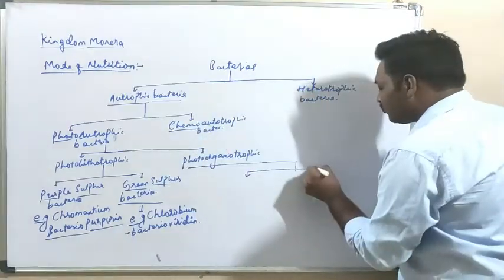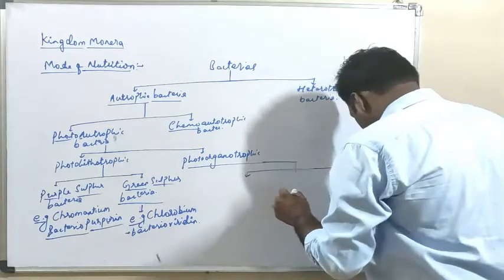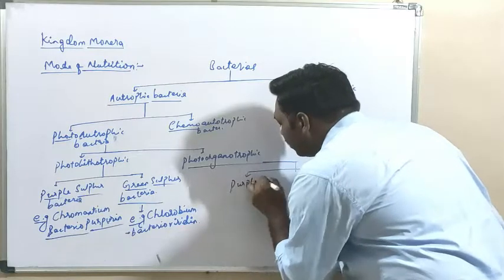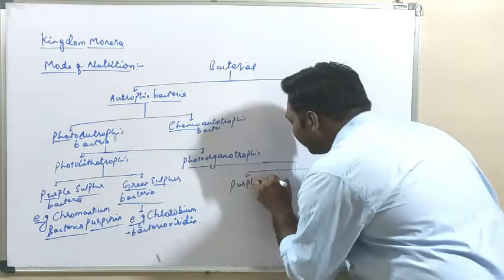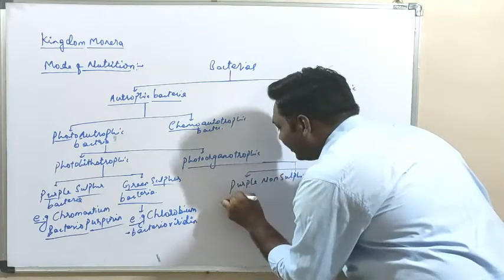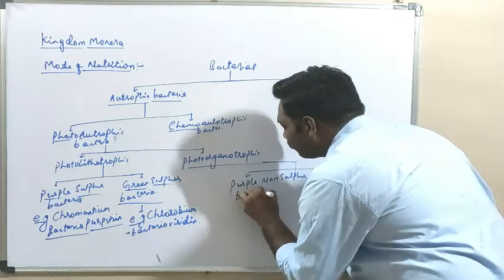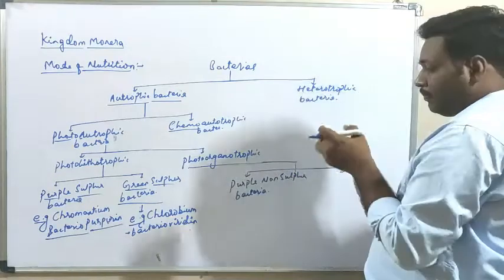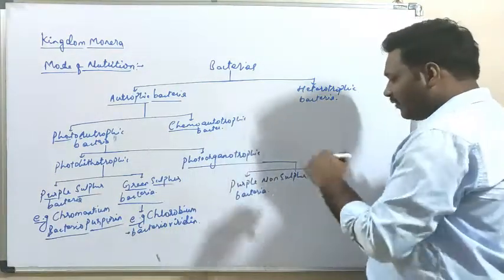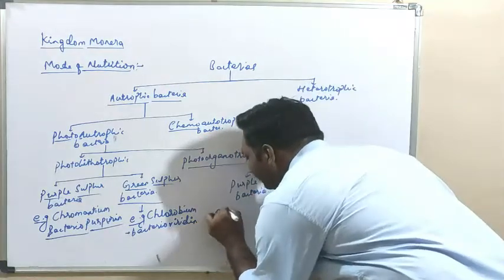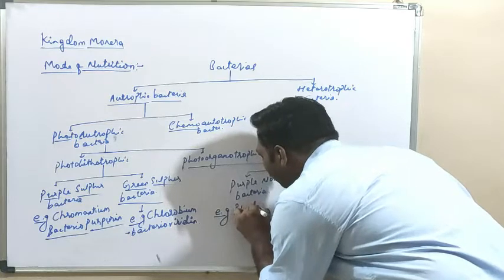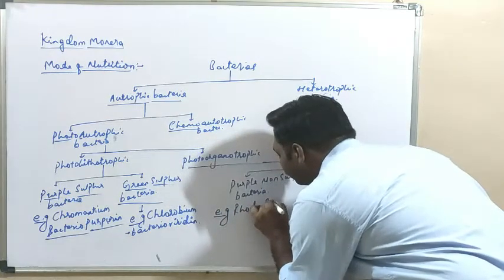The first we are going to write here is the purple non-sulfur bacteria. Purple non-sulfur bacteria are photoorganotrophic. And what are the examples? An example of this bacteria is Rhodospirillum.